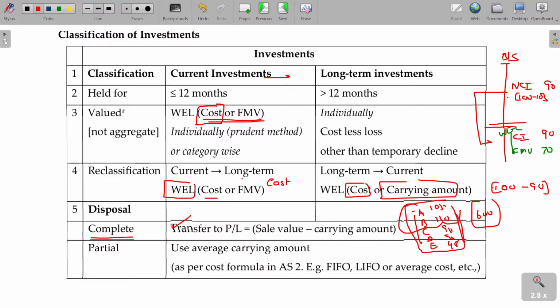But what happens if only 2 shares are going to be sold, not all the shares? If only 2 shares are taken, the sale price of the 2 shares being 250. Okay, then what about the cost of sale of shares?